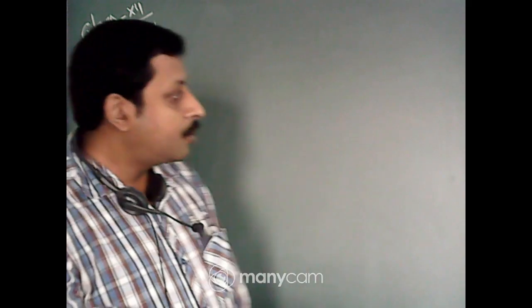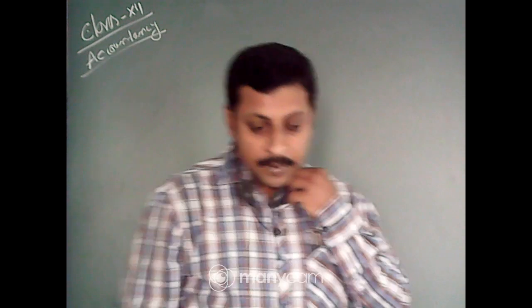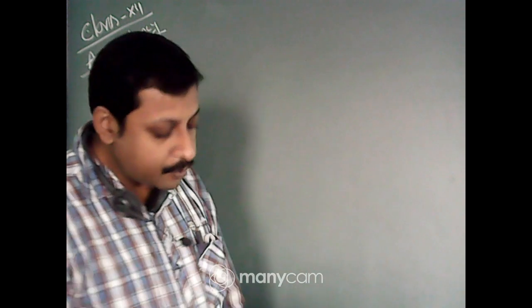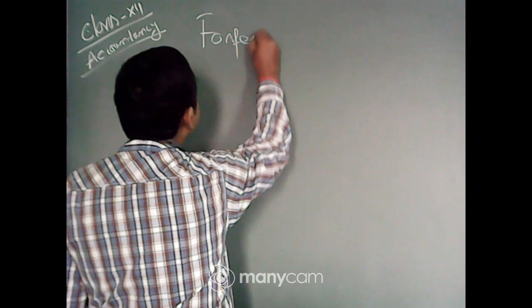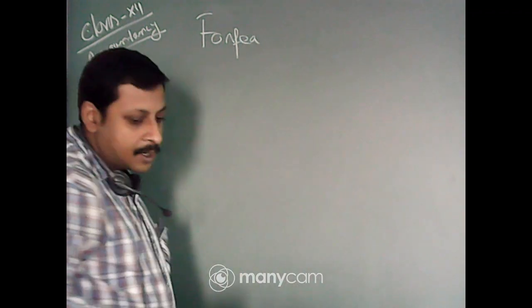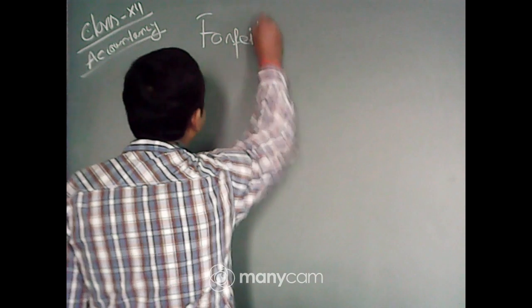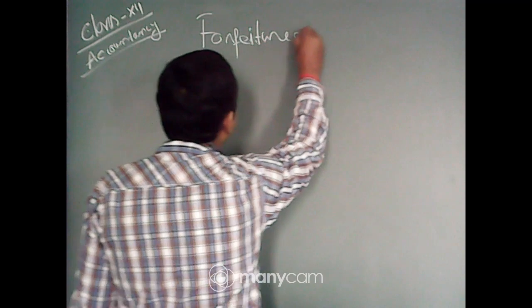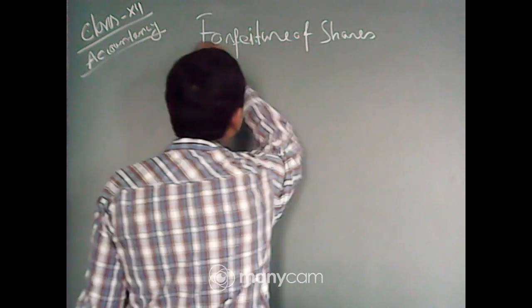In the case of oversubscription, how pro rata basis allocation can be done. Now today's topic is forfeiture of shares.